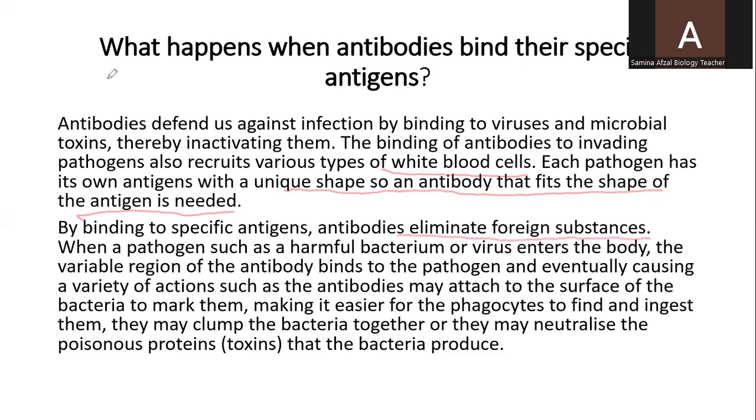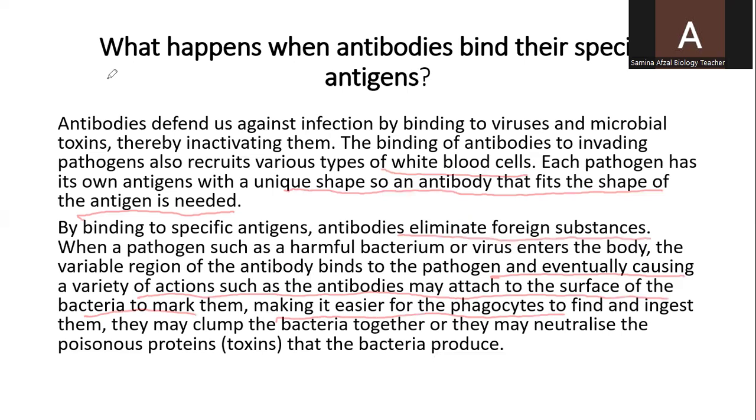When a pathogen such as a harmful bacterium or virus enters the body, the variable regions of the antibody bind to the pathogen, causing a variety of actions. For example, antibodies may attach to the surface of the bacteria to mark them, making it easier for phagocytes to find and ingest them.